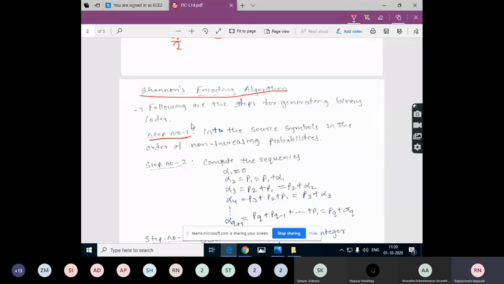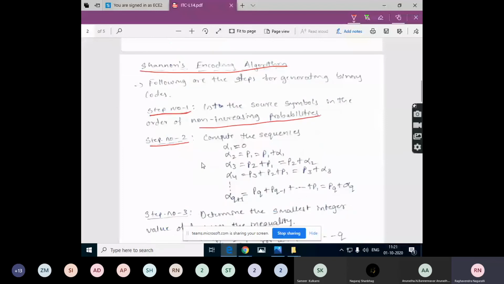Then we will understand how the algorithm proceeds and how we design the instantaneous code using this encoding algorithm. So note down these steps. First step: list the source symbols in the order of non-increasing probabilities. You will be provided with source symbols and probabilities, so the first step is to arrange them in non-increasing order, that means decreasing order. We need to arrange all the symbols along with their probabilities in decreasing order. So that is the first step.